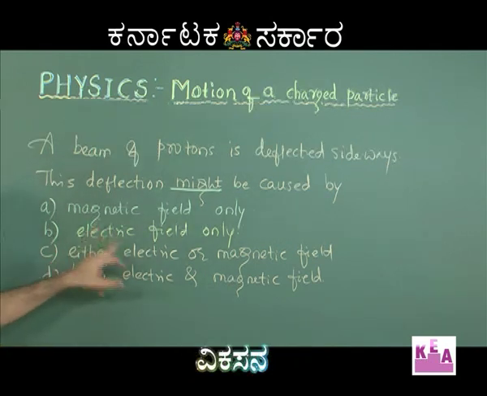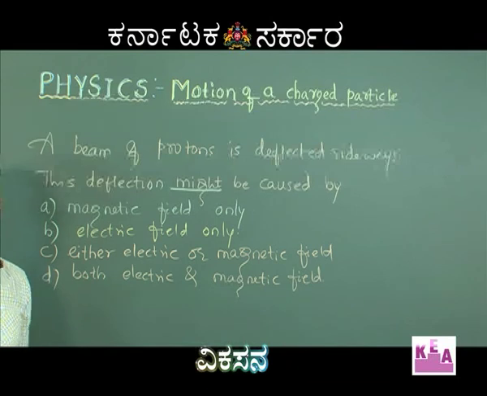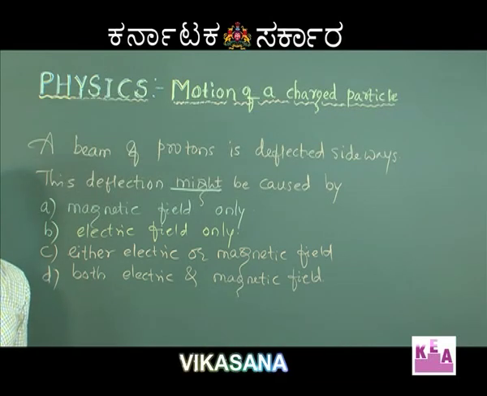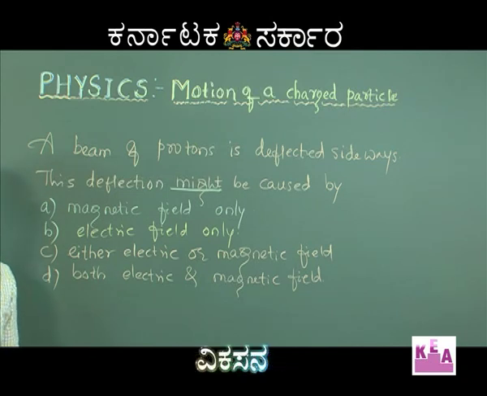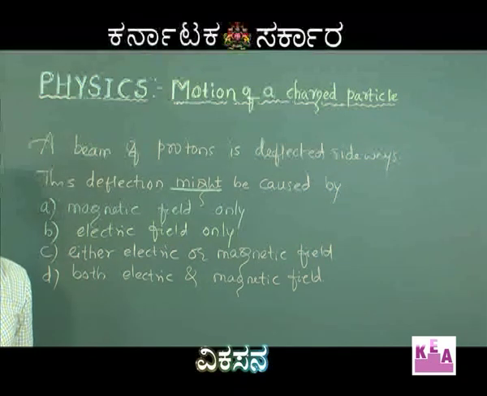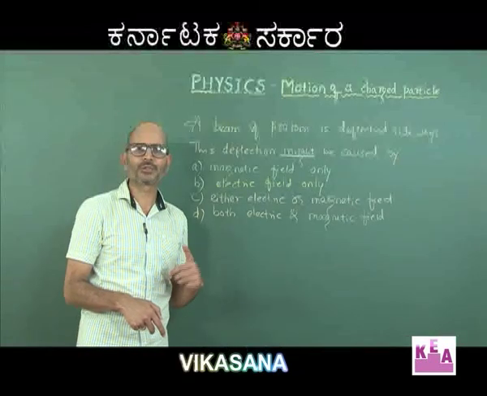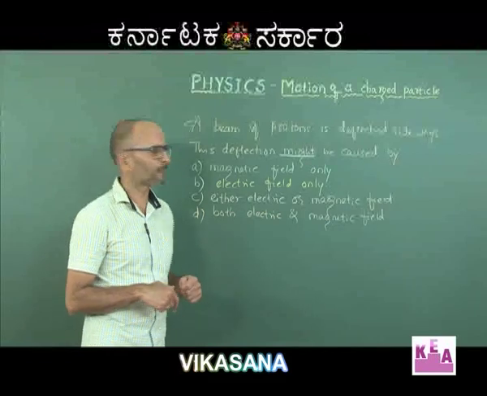Okay. Second, electric field only, not at all. Magnetic field can also do this job, because had you taken the magnetic field at some angle with the velocity of the beam of protons, then definitely there would have been a deflection, because QV cross B would have been the force experienced by the protons in the presence of the magnetic field.